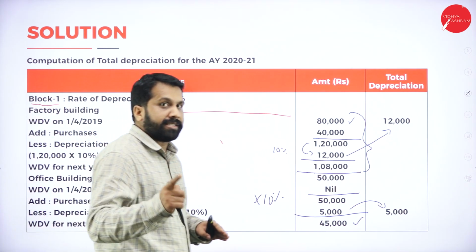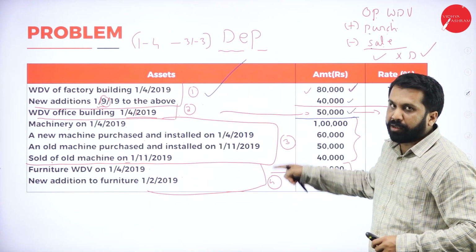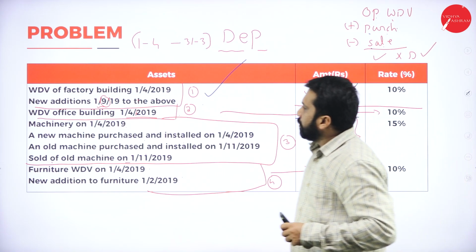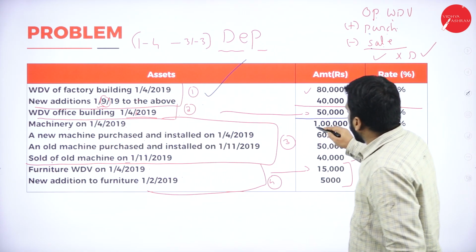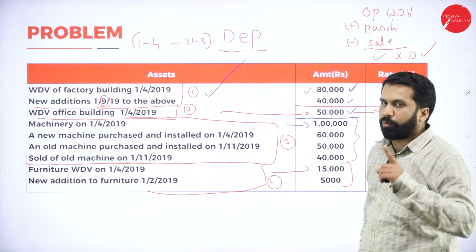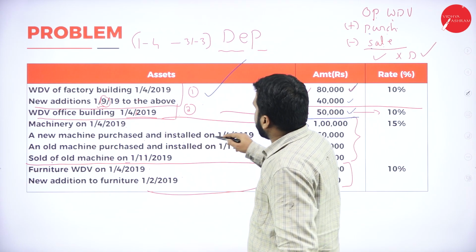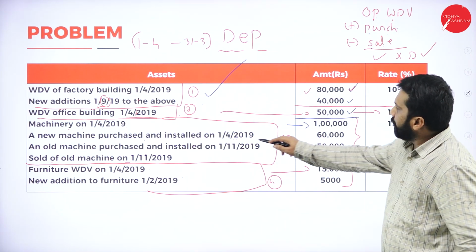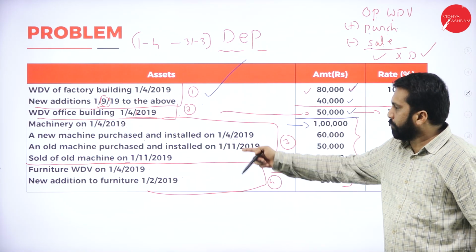I'll go back and see the third asset. What is the third asset? This one. I have so many adjustments for this. Now, machinery on 1/4/2019, opening balance is 1 lakh. Then, new machinery purchased and installed. 1/4/19 means the old one. The 1/4 means what? Before Gandhi Jayanti. So, it will be what?